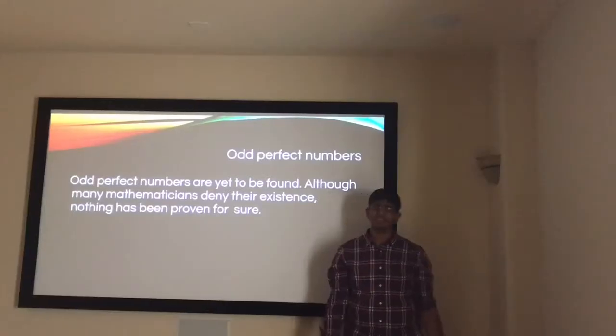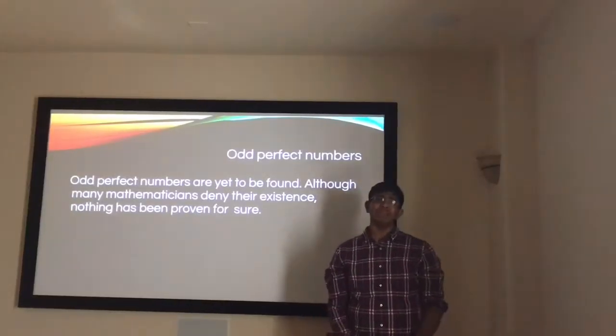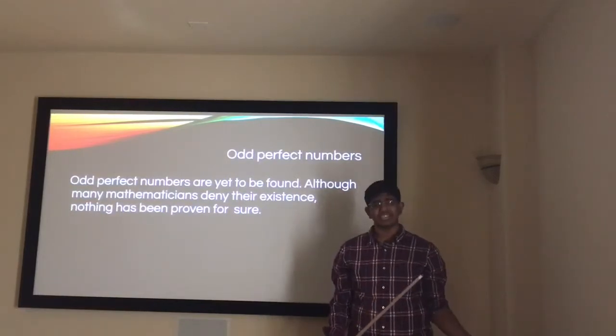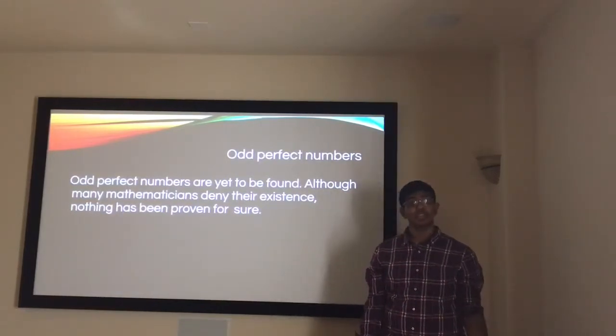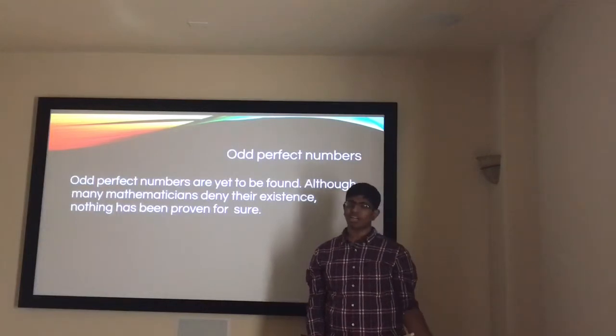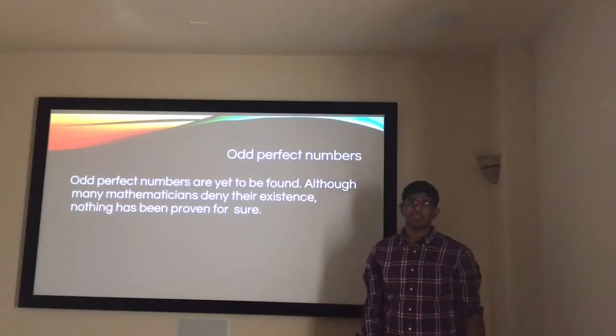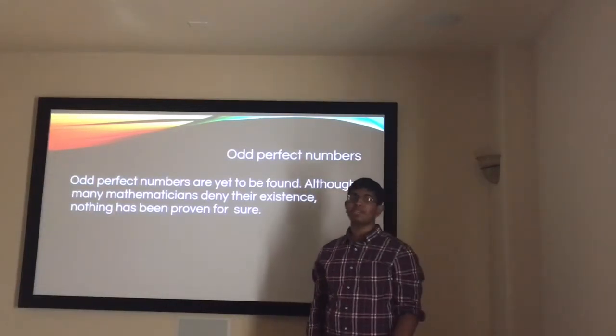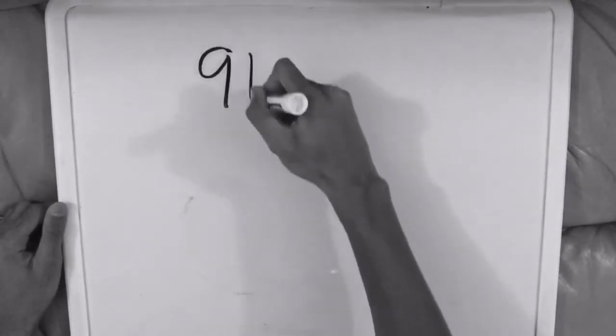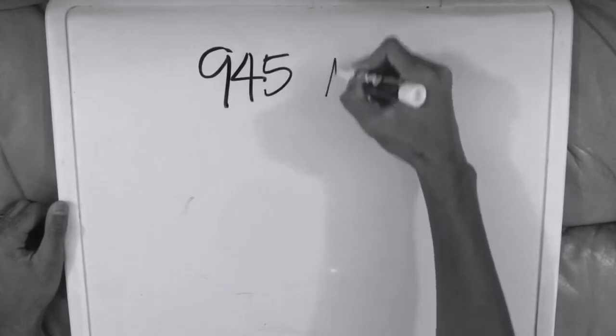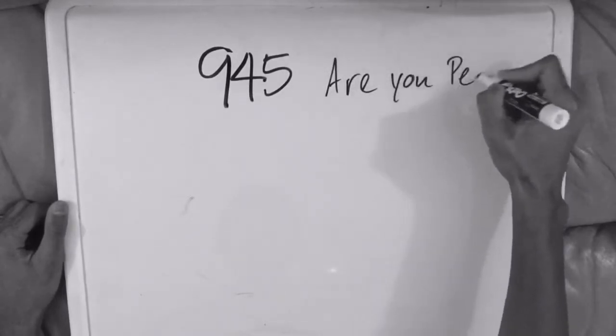Odd perfect numbers have yet to be found. Many mathematicians deny their existence. However, it is not proven for sure. We've tried many odd numbers, but none of them have appeared to become perfect. Watch as we try the number 945. 945. Are you perfect?